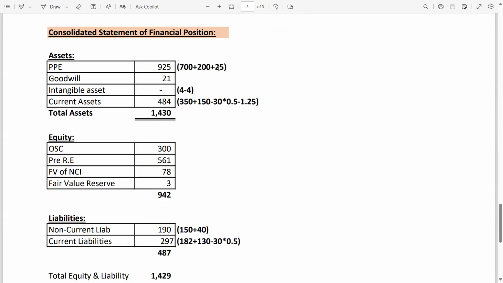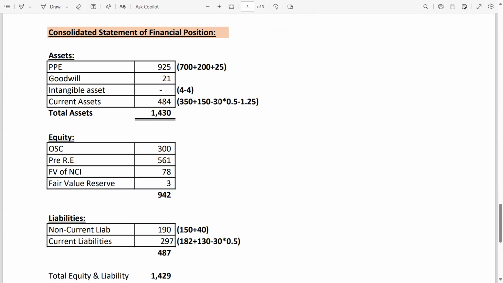Remember, in the subsidiary we incorporate this fair value adjustment of 25. Now, guys, goodwill 21 we calculated above. Intangible asset. In the draft SOFP of the parent, there was 4 million of intangible, but that was incorrectly capitalized. So you already passed the entry P&L or group reserve debit and intangible credit. That's why the intangible is 0. Current assets 484. 350 is the parent, 150 is the subsidiary.